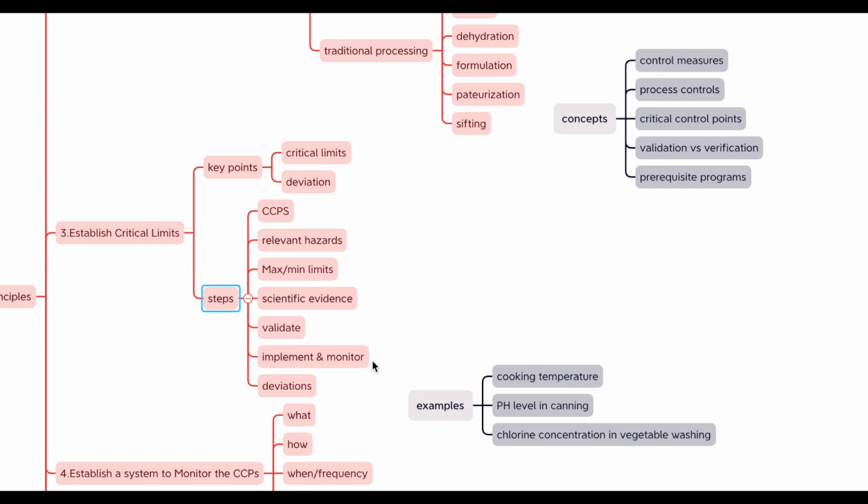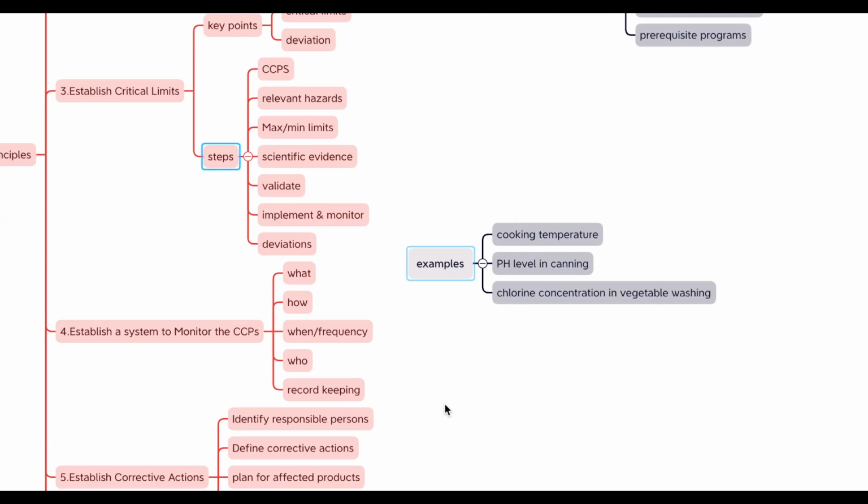And once your critical limits have been validated, implement them in your process and set up a monitoring system to ensure they are constantly met. And the last step, establish a plan for what to do if a critical limit is not met. This could involve discarding affected products, reprocessing, or other corrective actions. We will talk about this too in detail later.